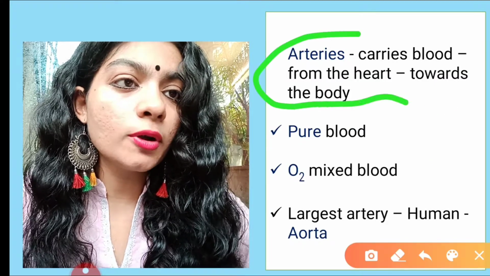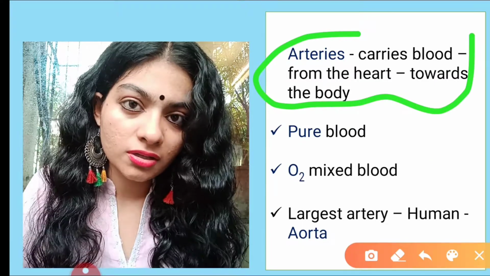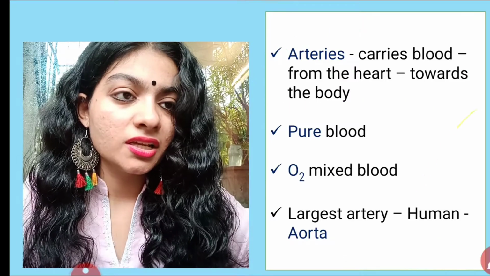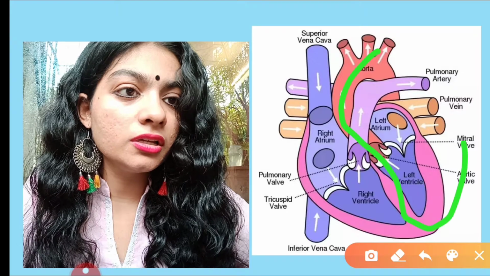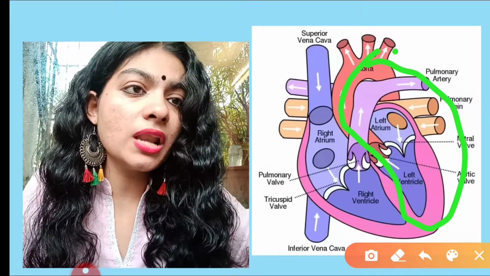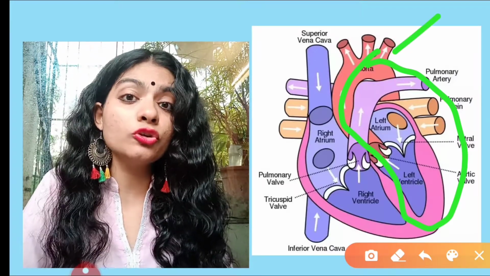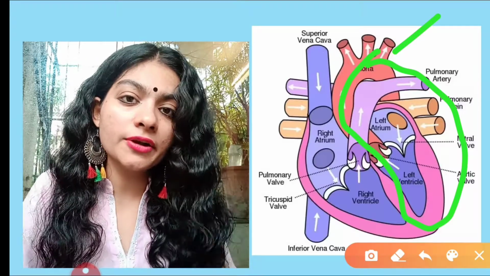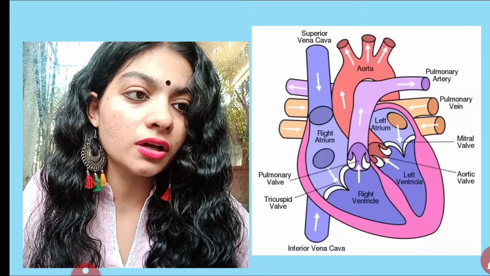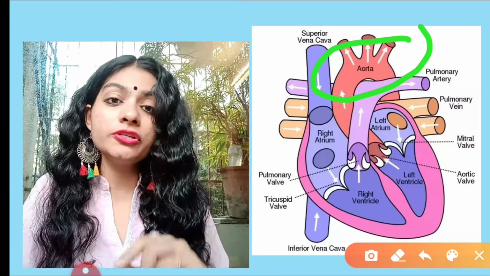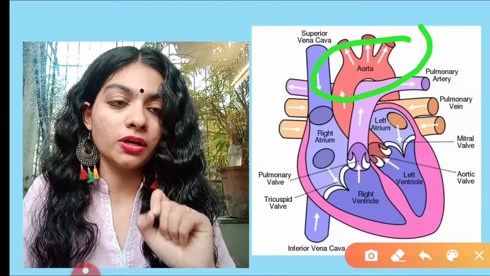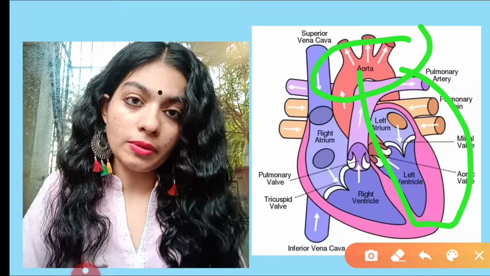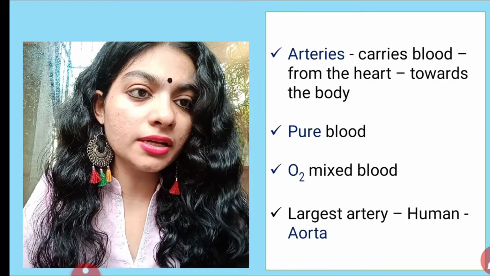Similarly, arteries carry pure blood, meaning oxygen rich blood, correct? Here there is an artery present, for example the aorta. It is the largest human artery. This question is very important. If they ask which is the largest artery present in humans, it is the aorta. Remember this image: largest artery in humans, aorta. This carries pure blood, that is oxygen rich blood. This is what you have to remember.